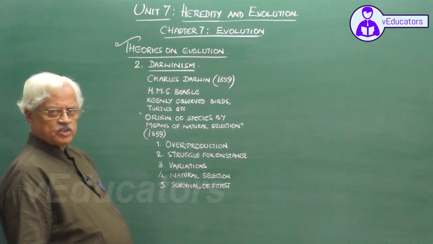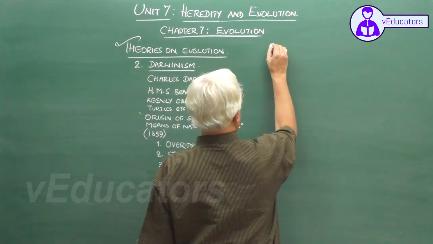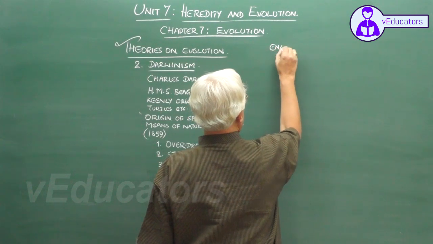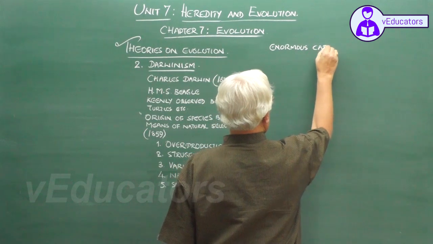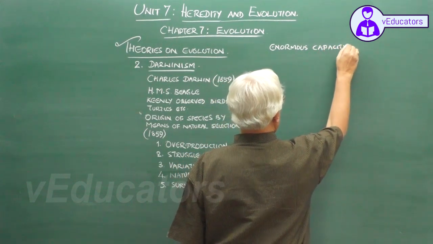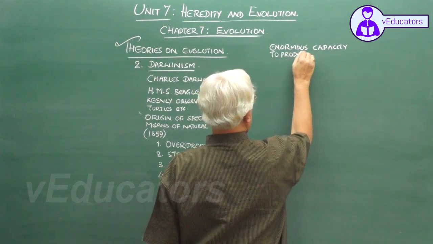By overproduction, Darwin meant the enormous capacity in every organism to produce young ones.